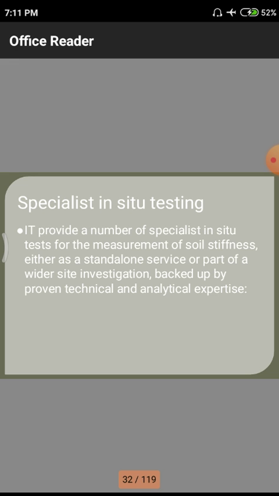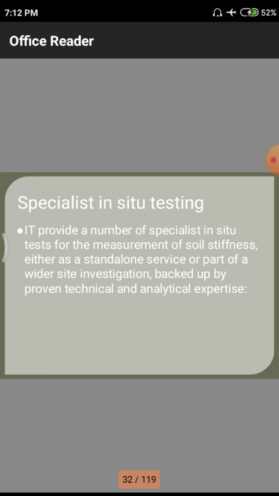It provides a number of specialist in situ tests for the measurement of soil stiffness, either as a standalone service or part of wider site investigations, backed up by proven technical and analytical experience. That means they have to take a standard service. That means we need to use some specified geotechnical engineers and other lab technicians for conducting these site testings as a part of wider site investigations.